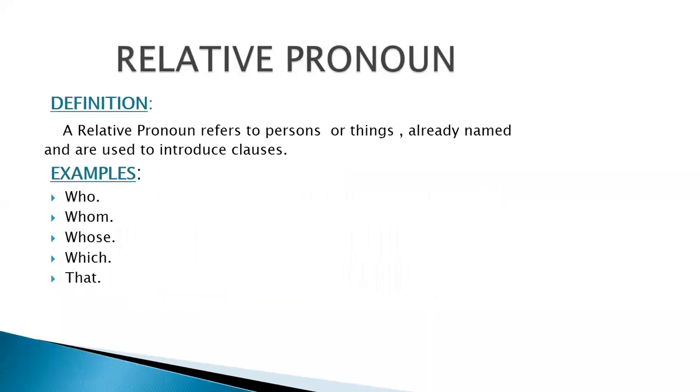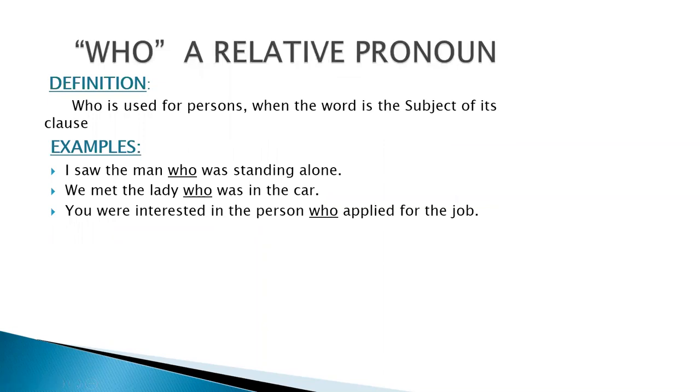Now, another kind of pronoun which we have discussed in this lecture is the relative pronoun. Relative pronoun shows the relation of the pronouns, and it refers to persons or things, and it is used to introduce clauses. I have already told you clauses means a sentence having a verb. There are many examples: who, whom, whose, which, and that. These are some of the relative pronouns which we use to show the relation of the pronouns with the sentence or with some other things.